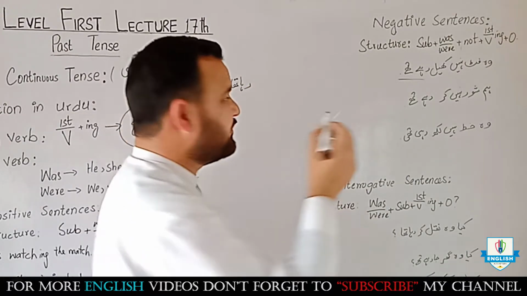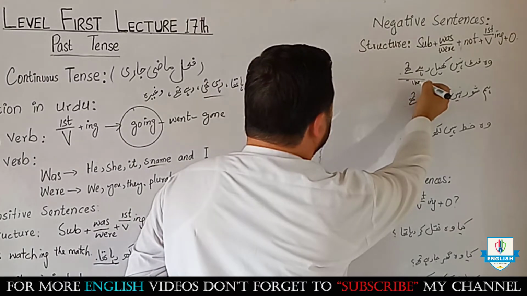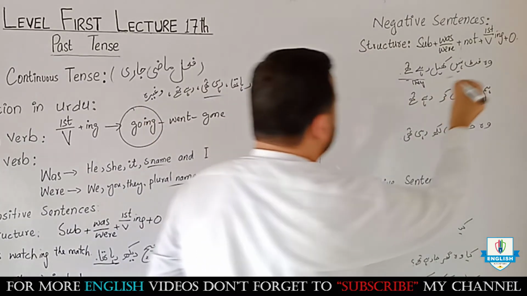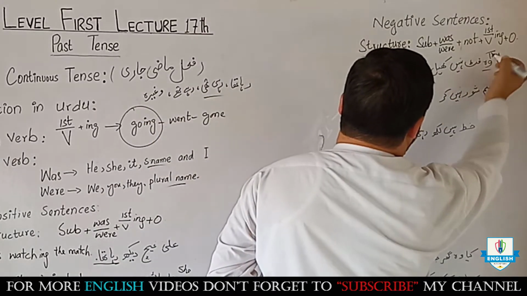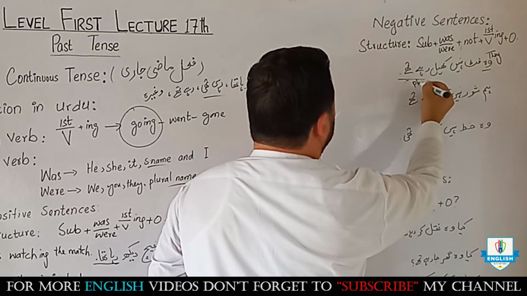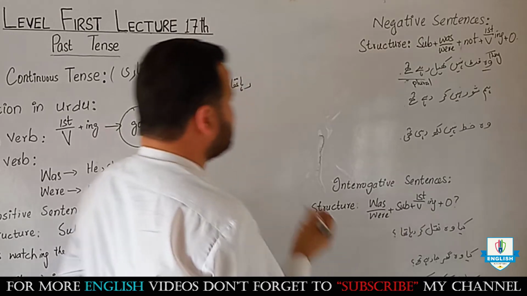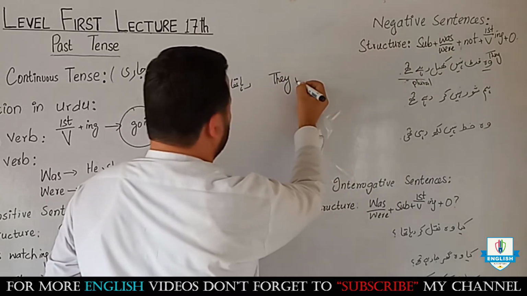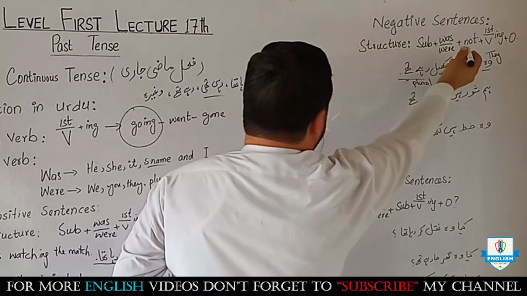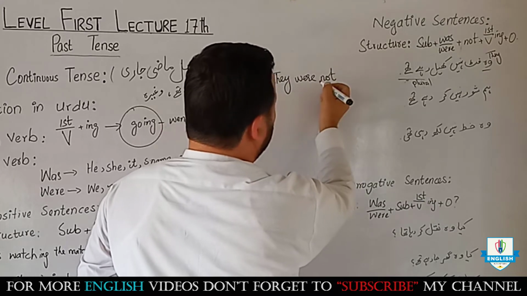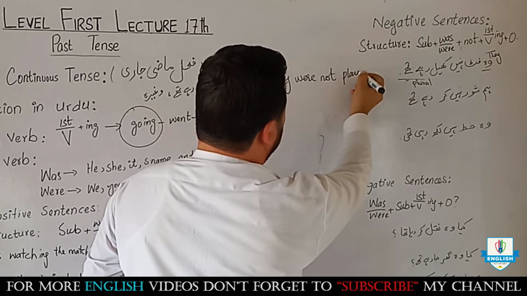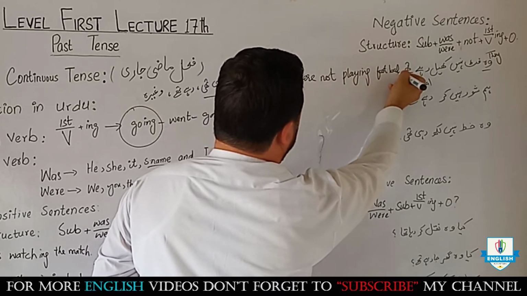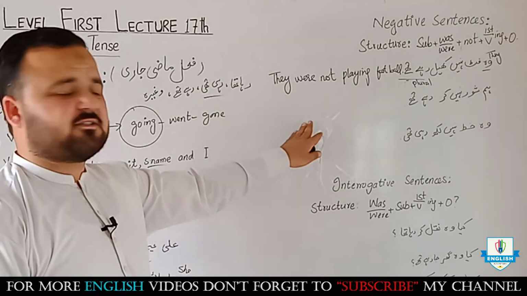And one thing more, they, ये जमा के लिए इस्तेमाल हुआ है। This is used for plural, so because it is plural, we will use they here, so then we can change it, they. Look at the structure: was verb के बाद not, they were not, play, ing, play, football, they were not playing football.